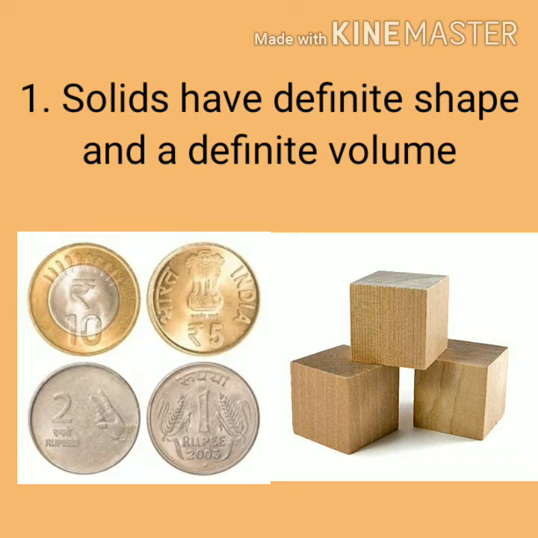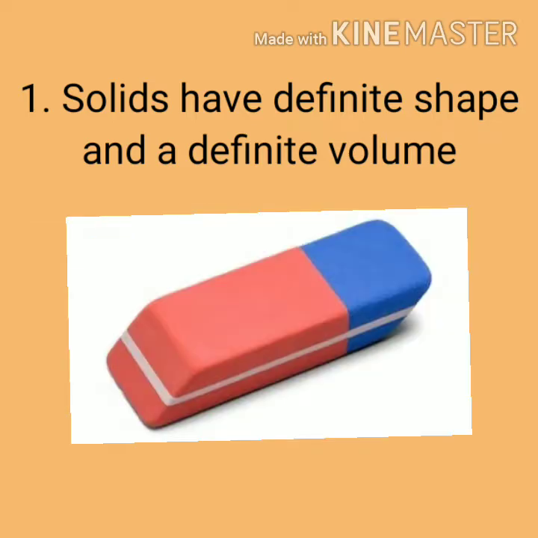Solids like a coin and a wooden block do not change their shape. But solids like rubber and elastic can change their shape, though we have to apply external force. If we remove the external force, they will gain their original shape again.